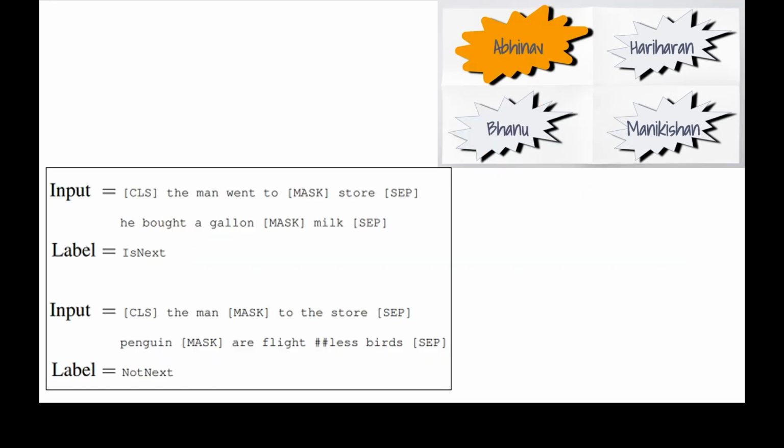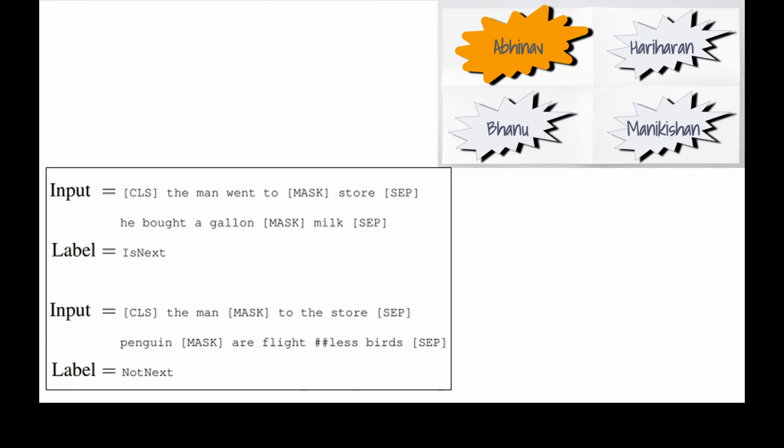As we have seen earlier, BERT separates sentences with a special SEP token. During training, the model is fed two input sentences at a time such that 50% of the time the second sentence comes after the first one, and 50% of the time it is a random sentence from the full corpus. BERT is then required to predict whether the second sentence is random or not, with the assumption that the random sentence will be disconnected from the first sentence.